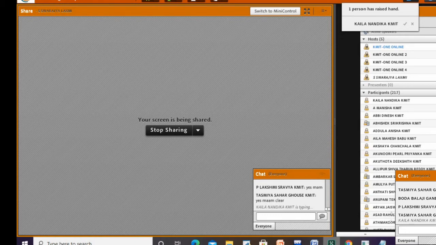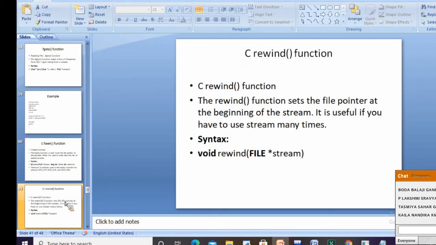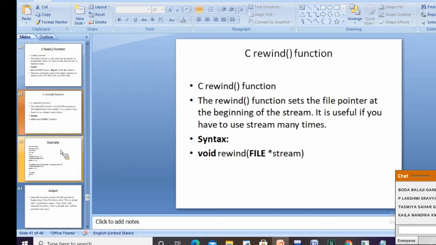Okay, now before going to the next discussion, first let us have one more function here, the rewind function. The rewind function is used to set the file pointer at the beginning of the stream. Beginning of the stream means it is going to place it at the start of the stream. That is the purpose of the rewind function.